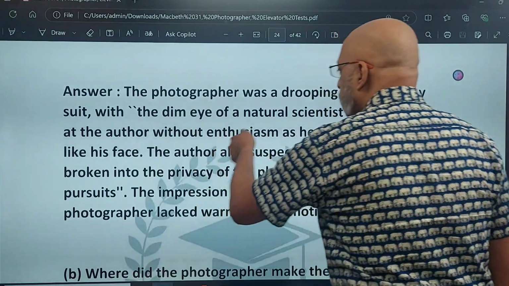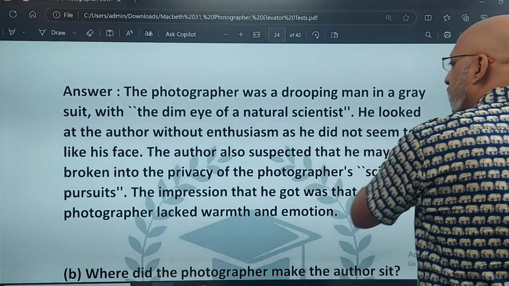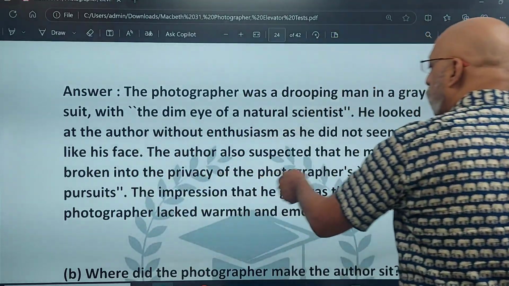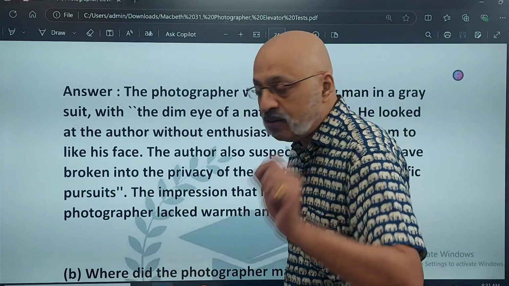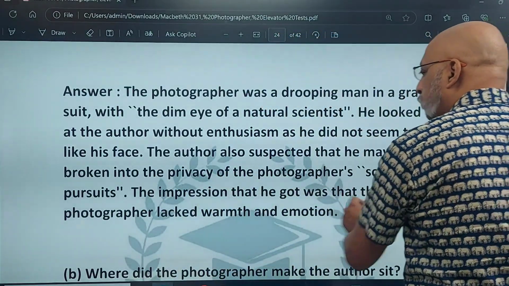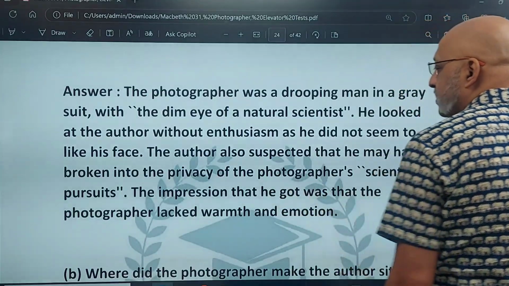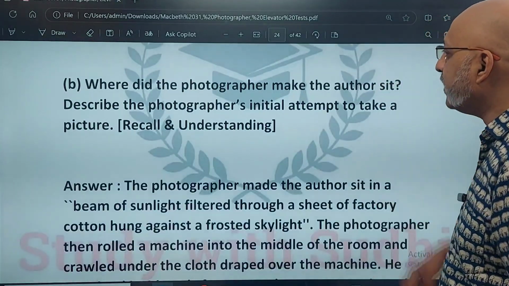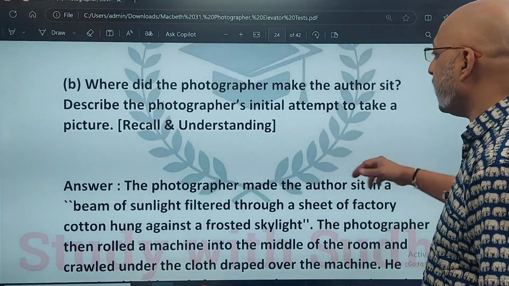He looked at the author without enthusiasm as he did not seem to like his face. The author also suspected that he may have broken into the privacy or intruded into the privacy of the photographer's scientific pursuits. Again, I have used a key phrase. The impression that he got was that the photographer lacked warmth and emotion, right? So that is something which you will write. Where did the photographer make the author sit? Describe the photographer's initial attempt to take a picture.